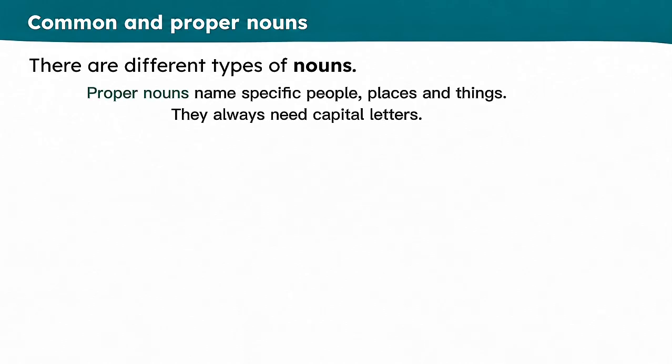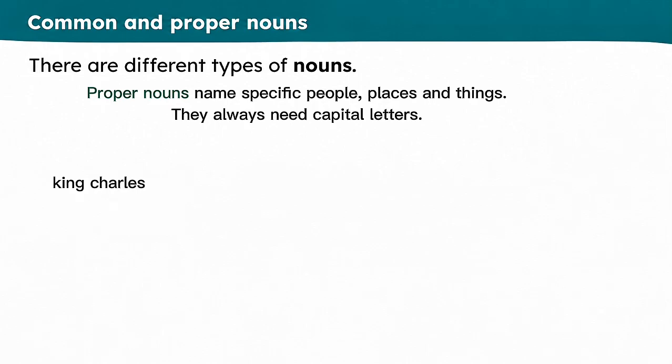We also have proper nouns. Proper nouns is another one of our key words. Proper nouns name specific people, places and things. Because they're so specific, that means they need a capital letter. That's where our last key word comes in. Capital letter. Let's have a look at some examples.